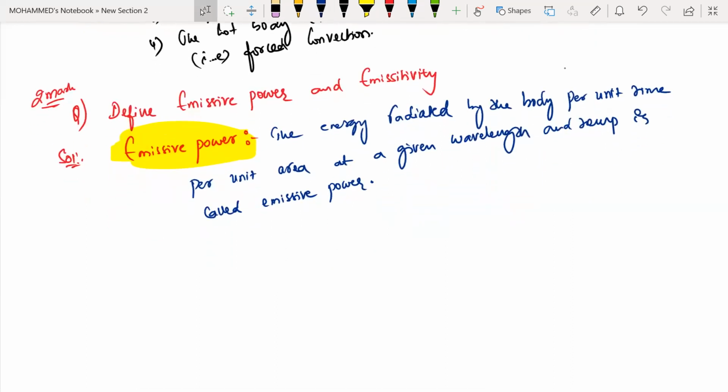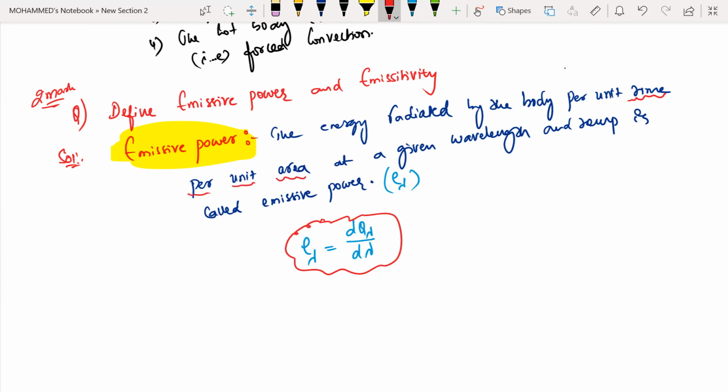Emissive power is represented by the letter E lambda. So E lambda is equal to dQ lambda divided by d lambda. The energy radiated by the body per unit time, per unit area, at a given wavelength as well as temperature is called emissive power. Is it clear?